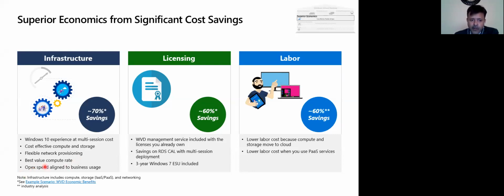And then it is an OpEx model also. So there are two different modes. Either you reserve the desktop for 1 year or 3 years, or you can pay as you go in an hourly mode. So the same discussion is here. I think one person asked about RDS scale. If you have Remote Desktop Services on-premise right now, you can bring those licenses into WVD also. So I will show you in the architecture how you can use that.